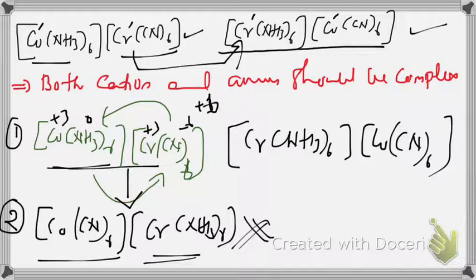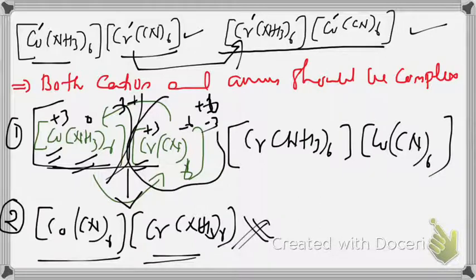+6 is the total positive charge on both cations. So +3 for cobalt and +3 for chromium. So what is the charge of this entity? +3 of cobalt, +0 of ammonia, total +3. Here +3 of chromium and -6 of cyanide. So -3 is the total charge. So we can say that it is a cation and it is an anion because it is negatively charged. But here cobalt is +3, chromium is +3, cyanide is -6, ammonia is 0.